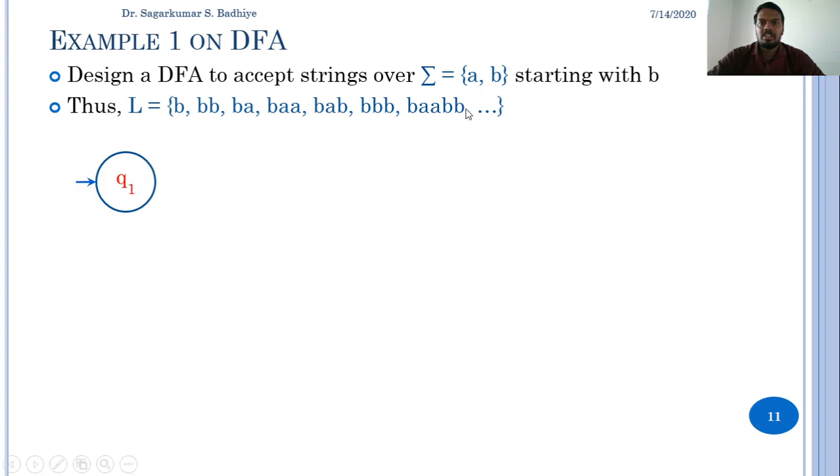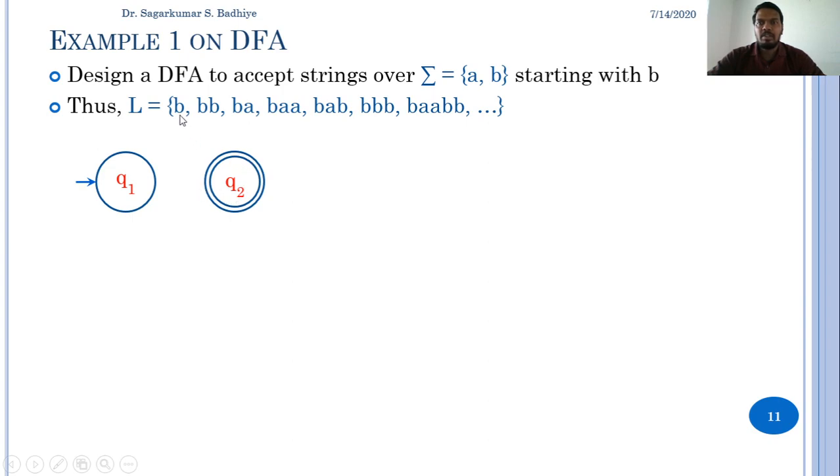To accept all these strings, the DFA must start from the initial state, read these strings, and reach a final state. So let us make a final state Q2. A final state in a transition diagram is represented by two concentric circles. So when we start from the initial state, read any string and reach a final state, then that string is accepted by the DFA.